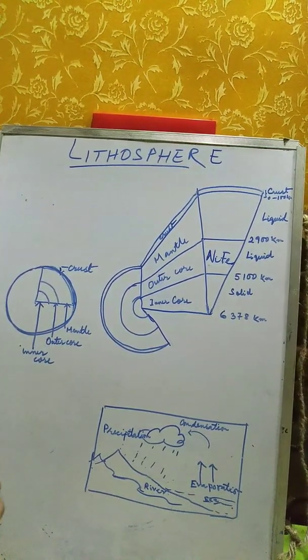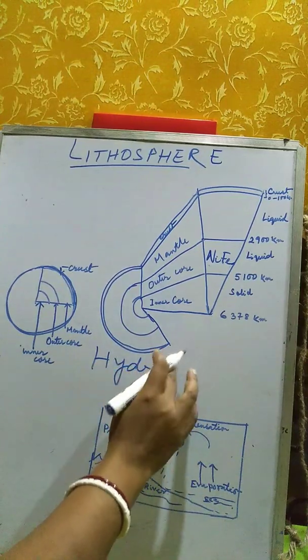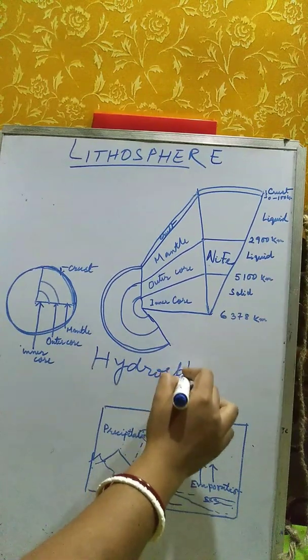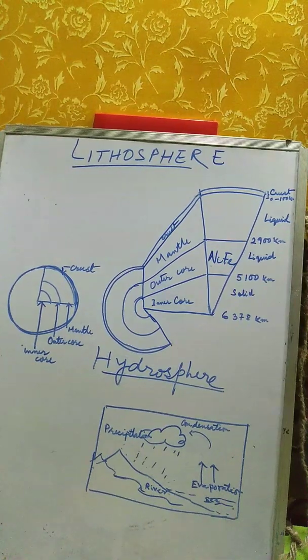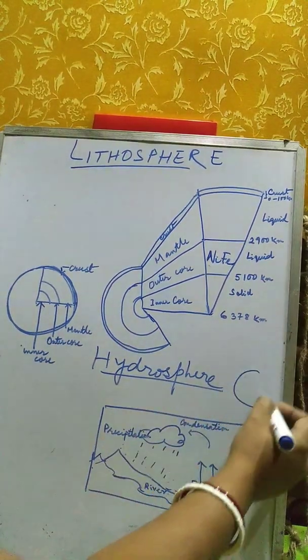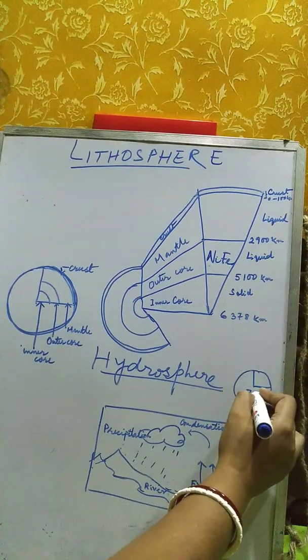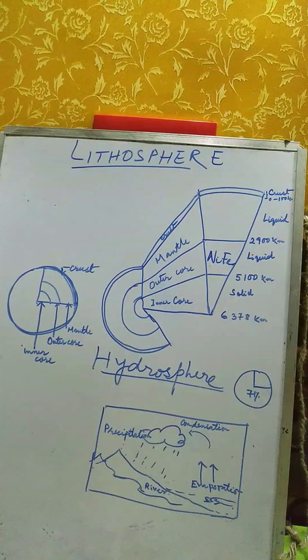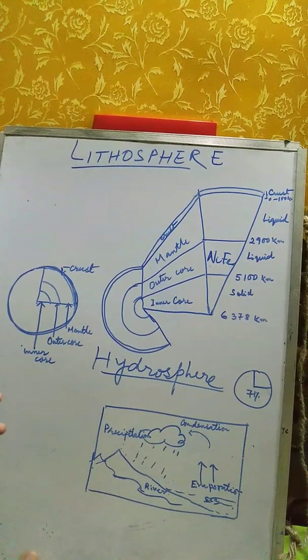Next we come to hydrosphere. Now, what is hydrosphere? Hydrosphere is the sphere of water, and water bodies like oceans, seas, lakes and rivers, etc. Now, you know, 71% of the earth is water, isn't it? Now the question arises, where from does this vast water come to earth?